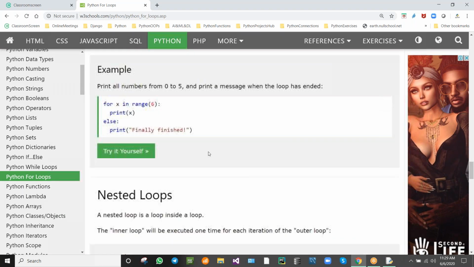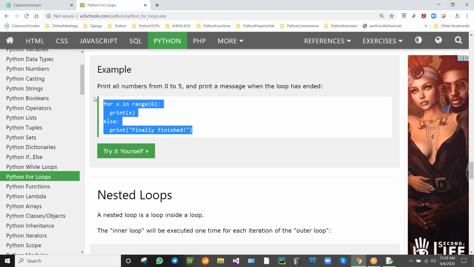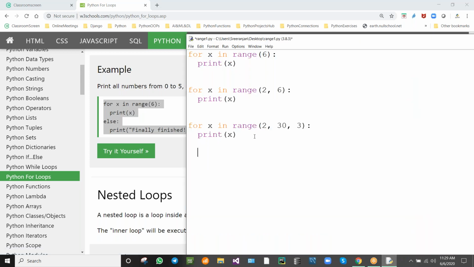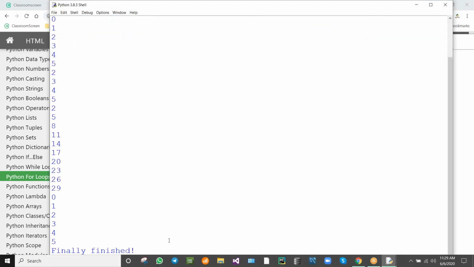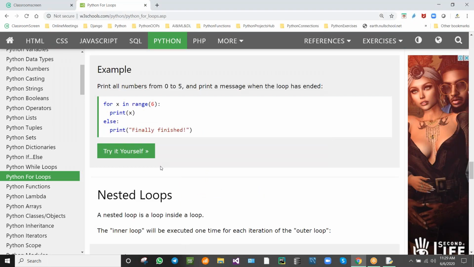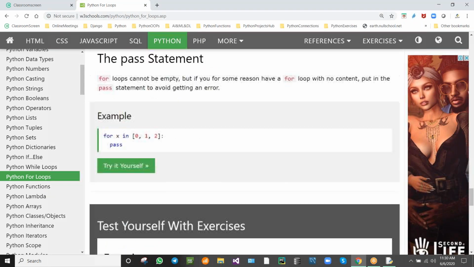Next, else. We can use else like this. In range also, we can use the else. I'll be showing you this. Else, finally finished, will be displayed. This will be displayed like this.